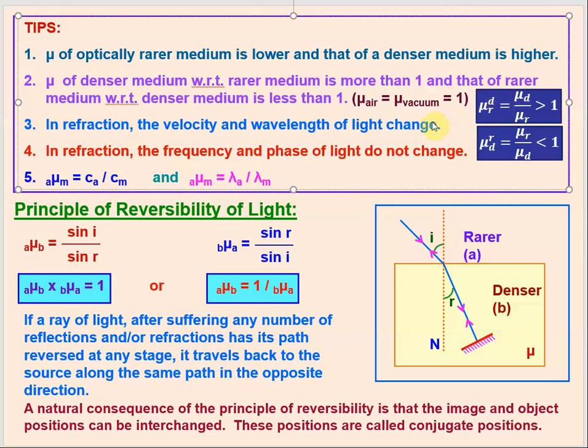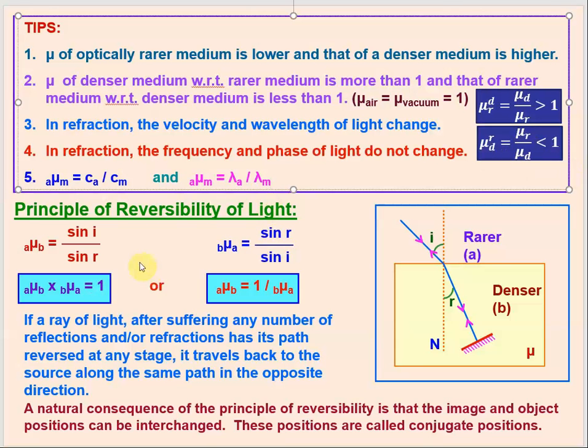Remember this thing, okay? And conversely, for the refractive index of the rarer medium with respect to the denser medium, we are keeping the refractive index of the rarer medium in the numerator and the refractive index of the denser medium in the denominator. Then this ratio will be less than 1 according to simple mathematics, and the symbol will be changed to this. So the refractive index of the denser medium with respect to the rarer medium will be the reciprocal of the refractive index of the rarer medium with respect to the denser medium, right? These are a few things which one must understand.